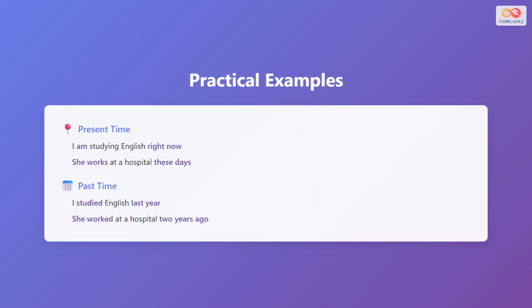Let's see these time markers and verbs in real sentences. For present time, I am studying English right now. This uses am with the present marker right now. She works at a hospital these days. This uses works with the present marker these days. For past time, I studied English last year. This uses studied with the past marker last year. She worked at a hospital 2 years ago. This uses worked with the past marker 2 years ago. Notice how the verb form changes based on the time marker.